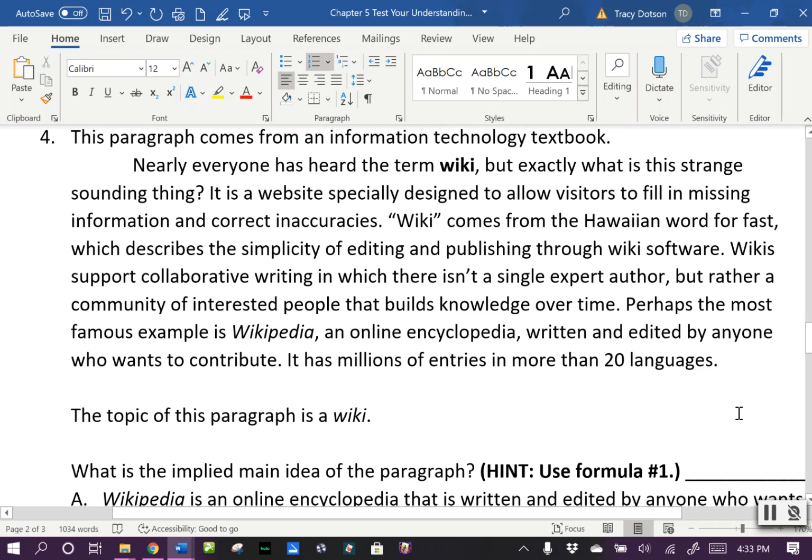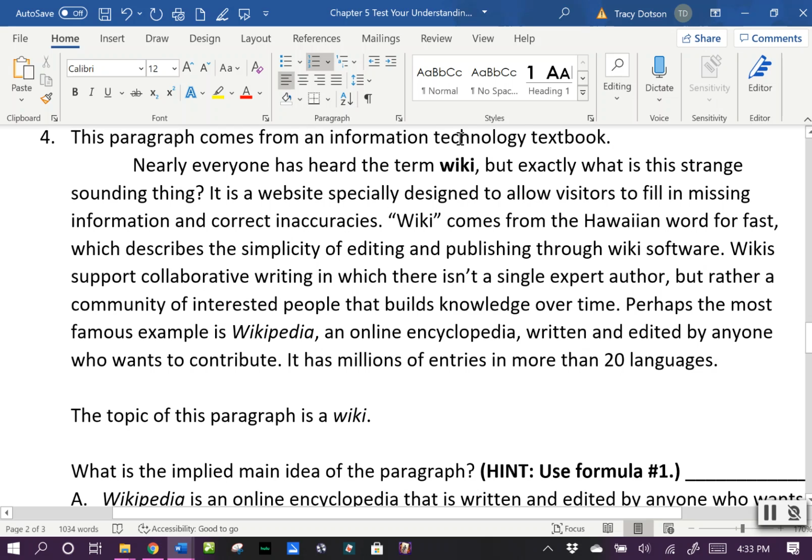And it reads, nearly everyone has heard the term wiki, but exactly what is this strange sounding thing? It is a website specially designed to allow visitors to fill in missing information and correct inaccuracies. Wiki comes from the Hawaiian word for fast, which describes the simplicity of editing and publishing through wiki software. Wikis support collaborative writing in which there isn't a single expert author, but rather a community of interested people that builds knowledge over time. Perhaps the most famous example is Wikipedia, an online encyclopedia written and edited by anyone who wants to contribute. It has millions of entries in more than 20 languages.